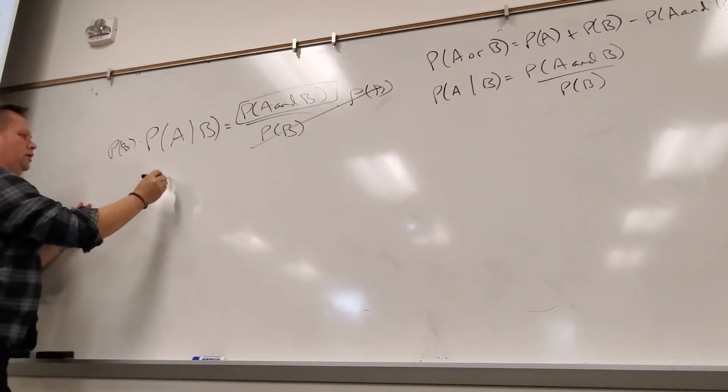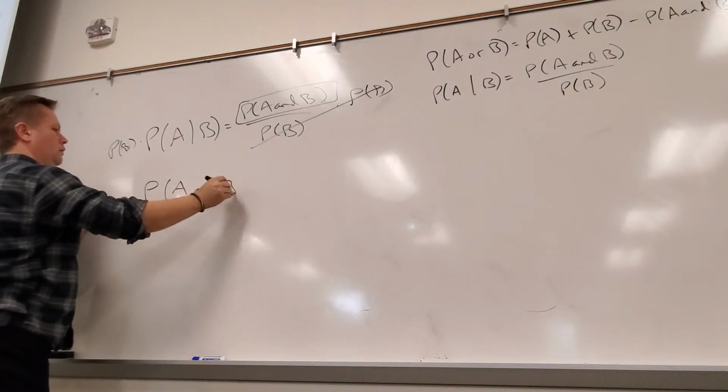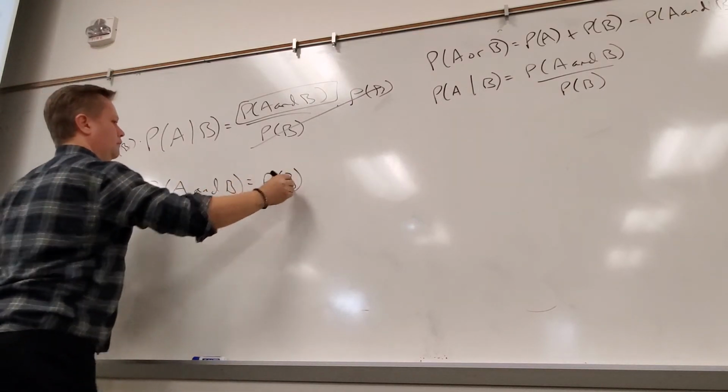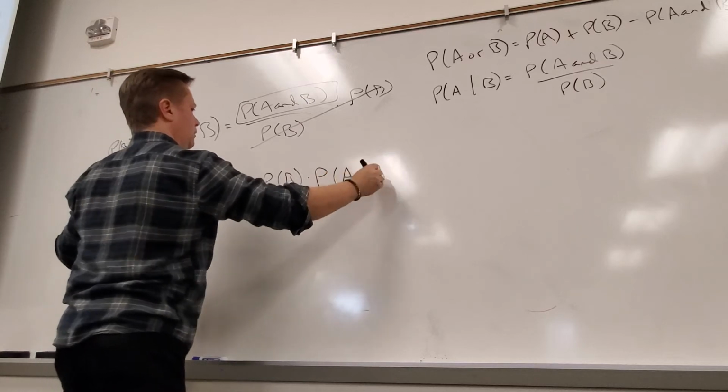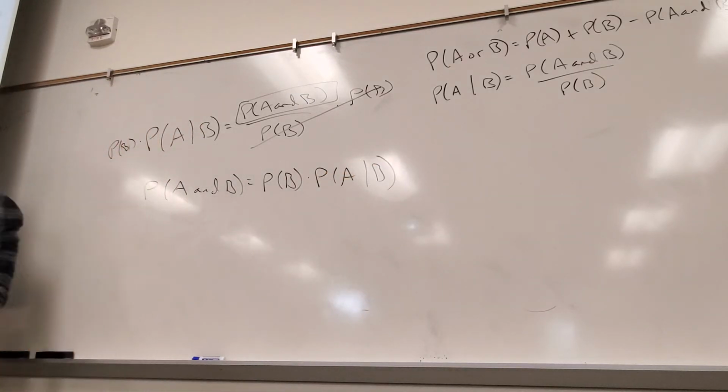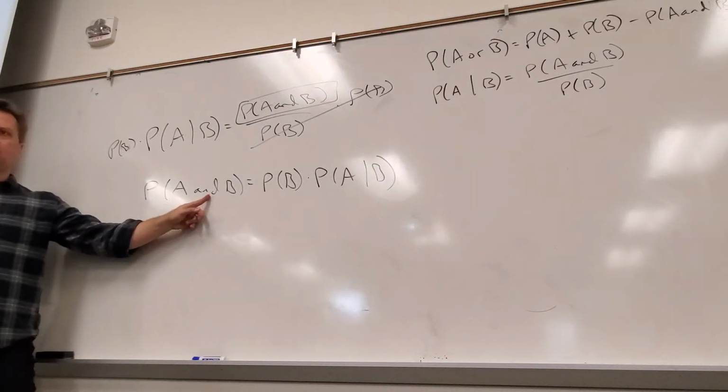So the probability of A and B equals the probability of B times the probability of A given B. And how does that match up with our two examples? "And" means multiply.